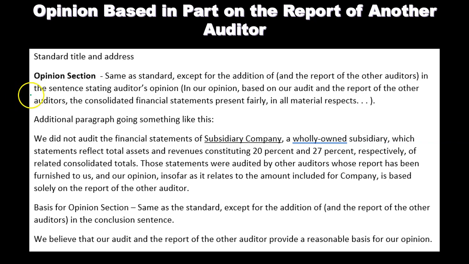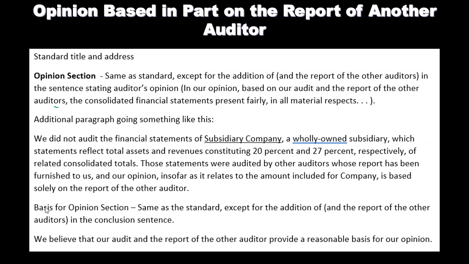In the sentence stating auditor's opinion. So in this sentence, in our opinion, based on our audit and the report of the other auditors, so that's going to be the new component here, the consolidated financial statements are presented fairly in all material respects, and so on and so forth. Additional paragraph would look something like this. Note, this is just going to be an example of the type of language that might be included in the additional paragraph. It, of course, will be dependent on the circumstances.